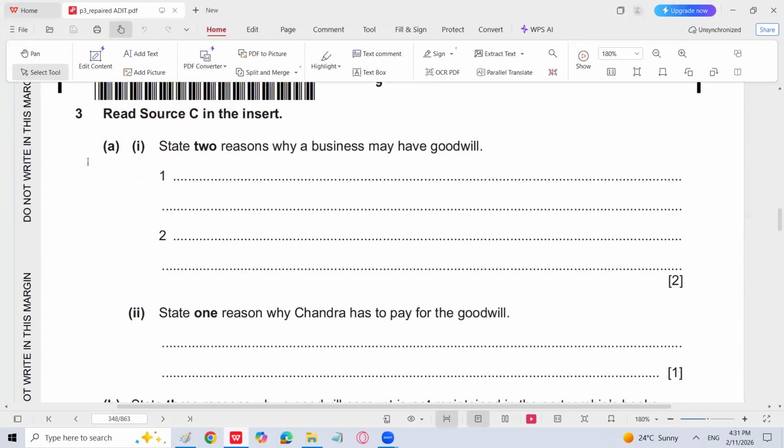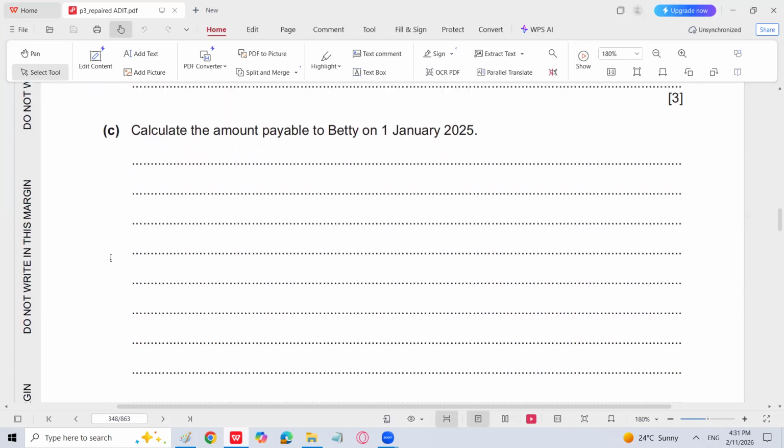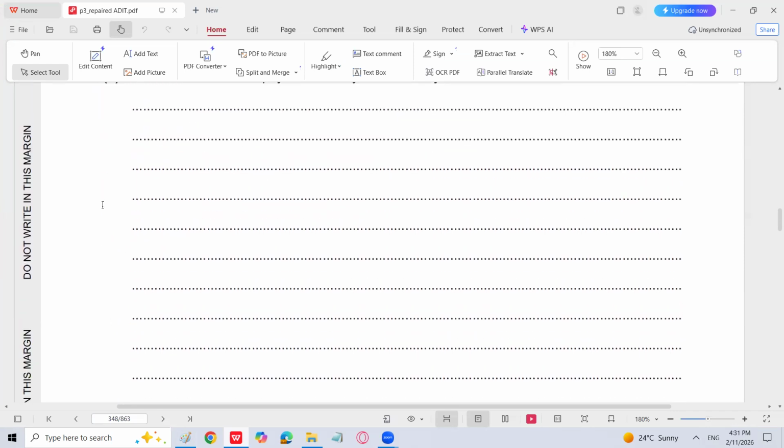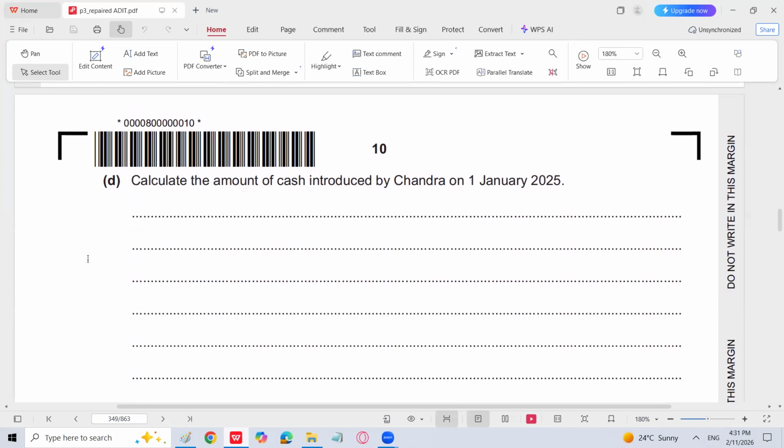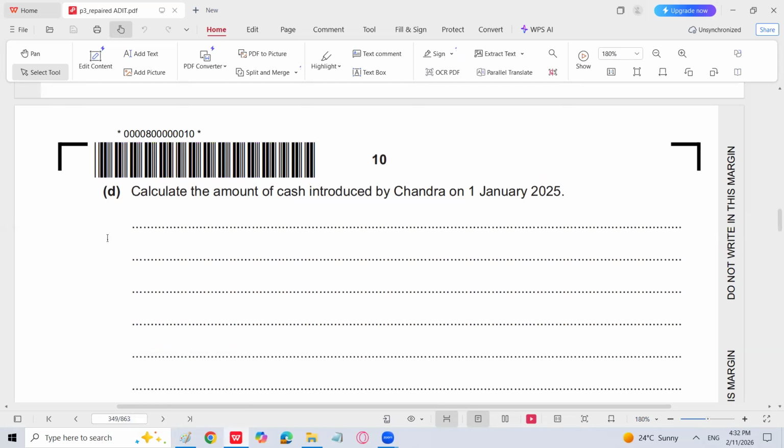Let's move forward. The next part, which calculate the amount payable, we have done that. Right now, calculate the amount of cash introduced by Chandra. See, this is the most difficult point, I believe, in the particular question. Why? There is a reason behind. Because we have to prepare A.C.M.A capital account also to find his closing balance, because the cash introduced by Chandra is dependent upon A.C.M.A capital. How come, sir? I will show you.